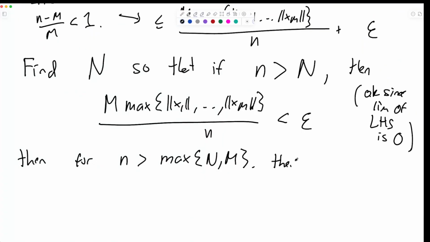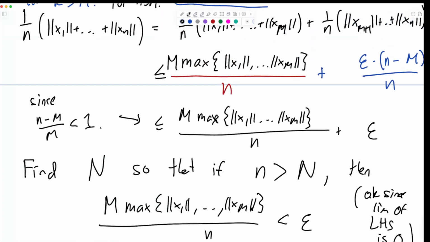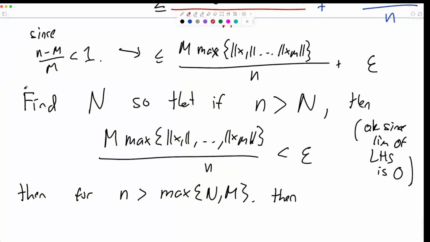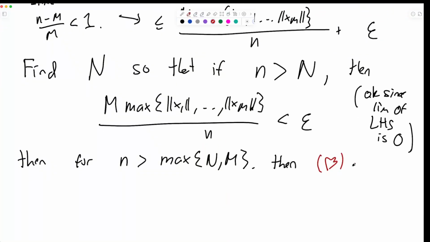Then what we are working on, let's give this a name. Let's call it heart. Heart is a nice one. Then heart is bounded, oh no, it's a triple heart. That's okay. It is bounded by, continuing our inequality,